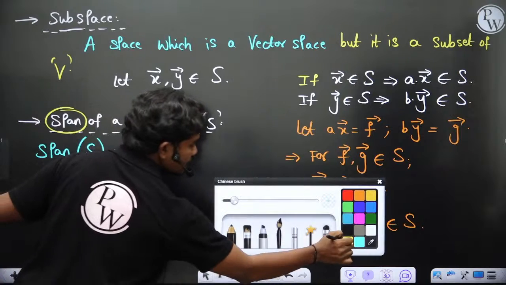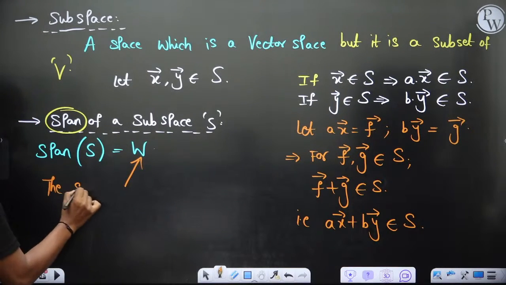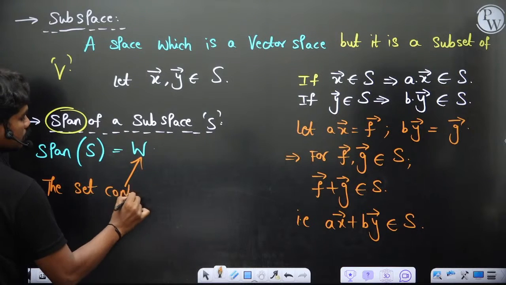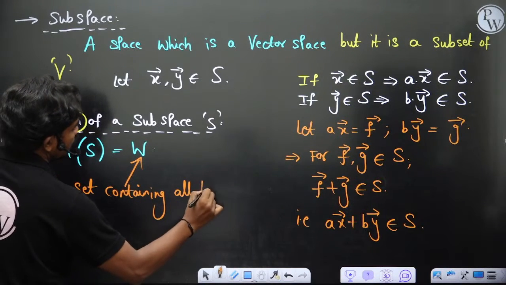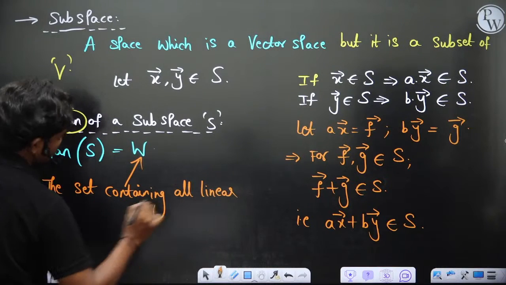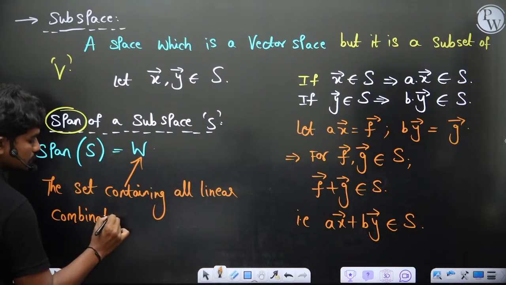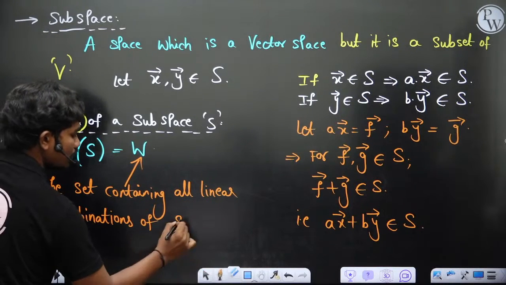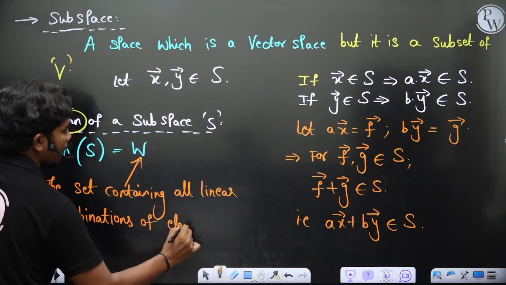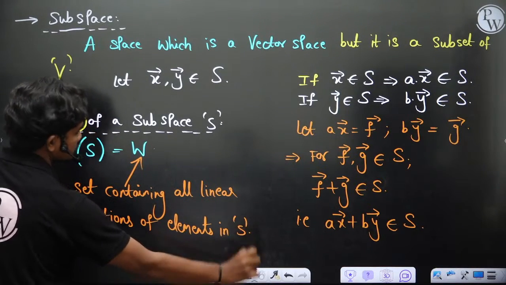Then this W is basically the set containing all linear combinations of elements in S.